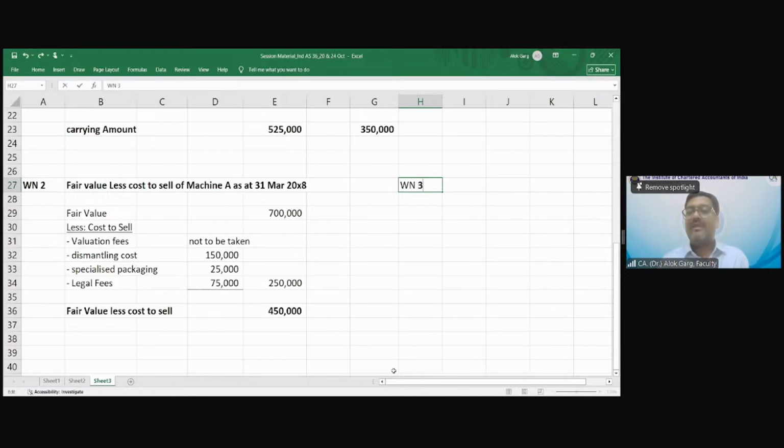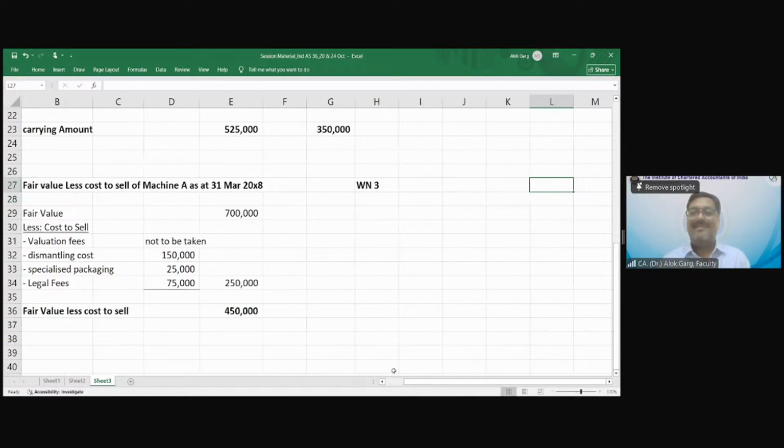मैं पहले वैल्यू इन यूज तो निकाल लूं मशीन ए का. Yes, sir. We need to estimate, we need to compute the value in use also, na? So value in use of machine A. B का निकल पाएगा value in use?